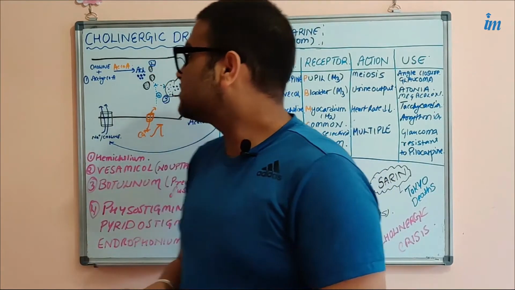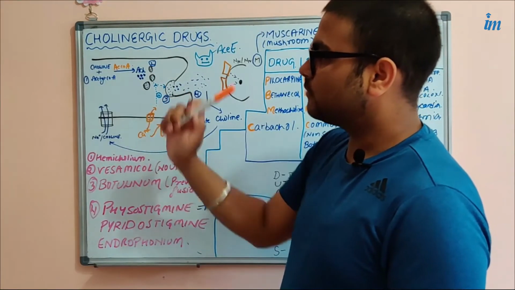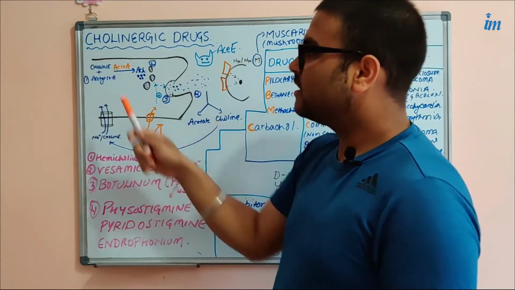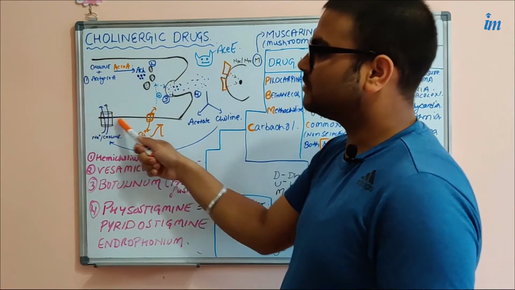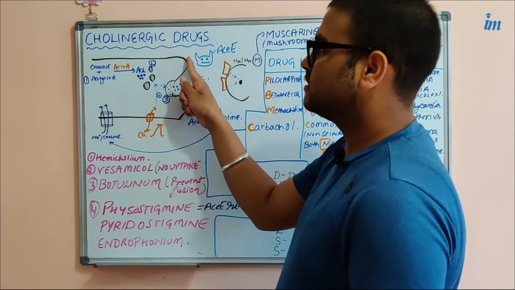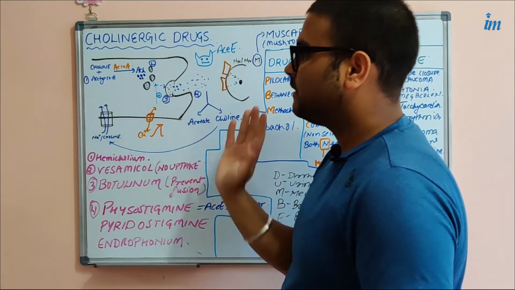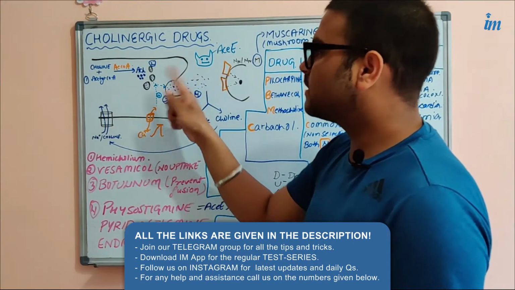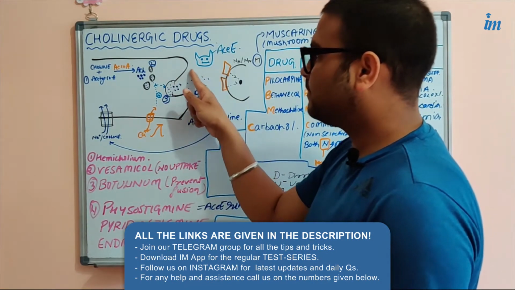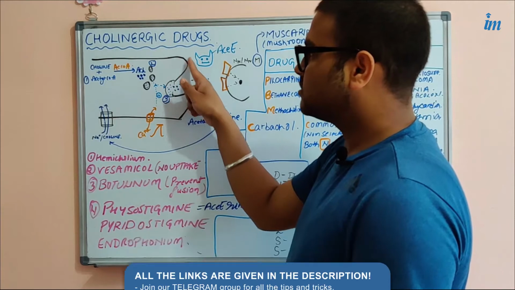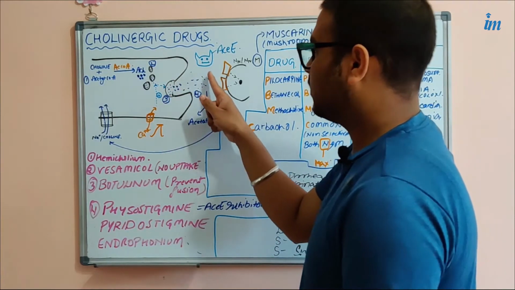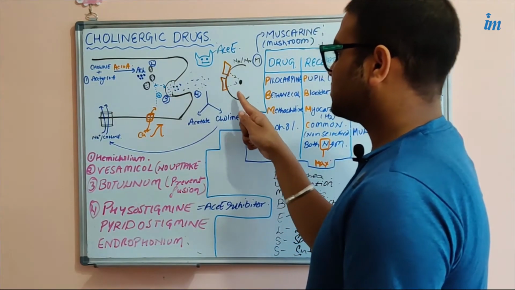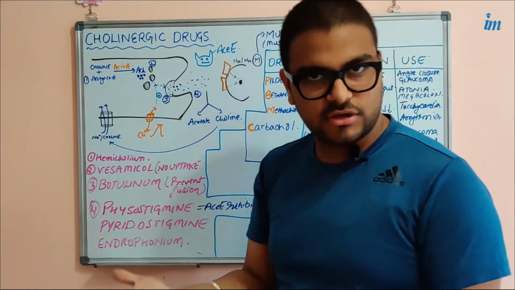So let us take the example. This is a neuron, the cell body is not made here. This is the axon of the neuron. And what is this? This is the presynaptic membrane. Presynaptic membrane means the membrane that is before the synapse, because this area is the synaptic cleft, and this is the presynaptic membrane. And what is this? This is the cell body of a postsynaptic neuron.